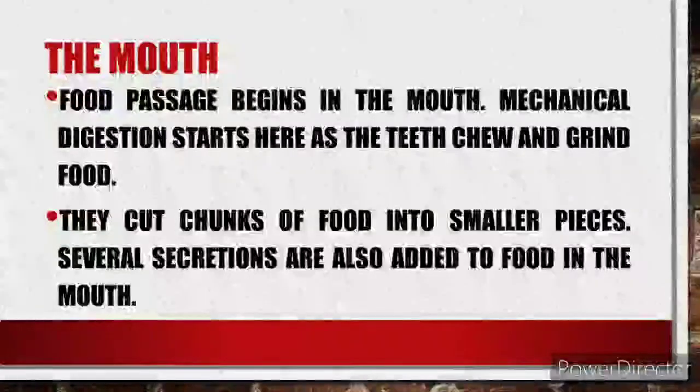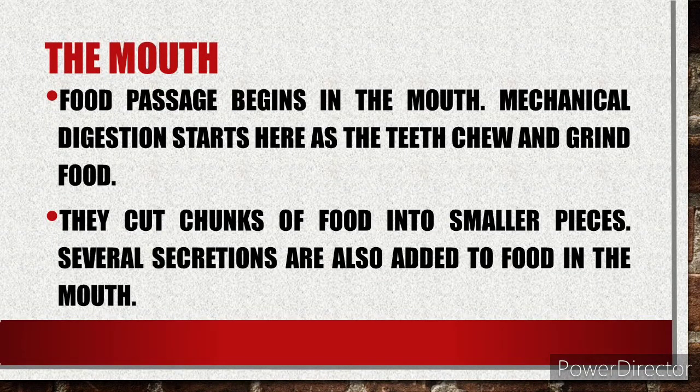Now let's move on with the mouth. Food passage begins in the mouth. Mechanical digestion starts here as the teeth chew and grind food. They cut chunks of food into smaller pieces. Several secretions are also added to food in the mouth.